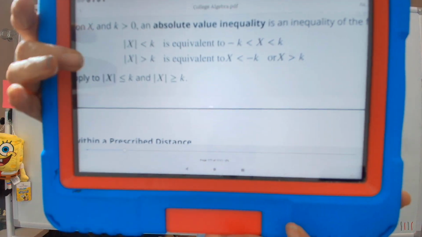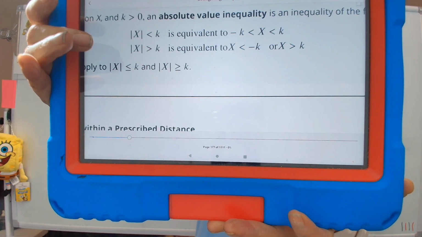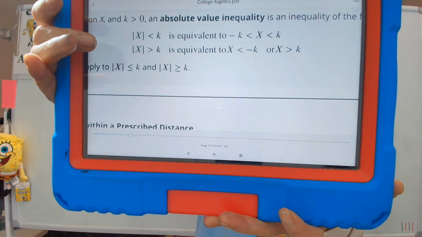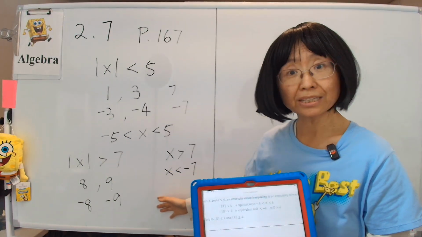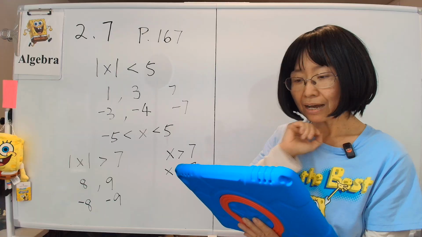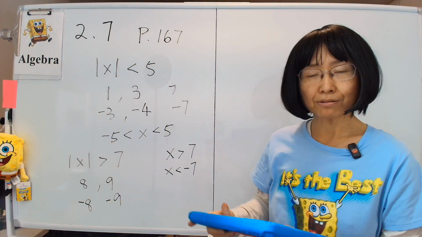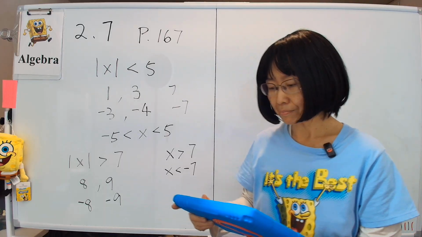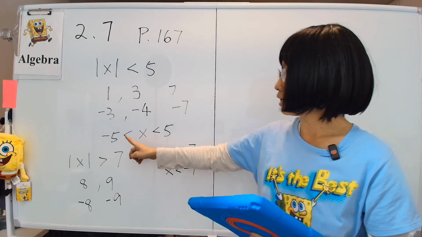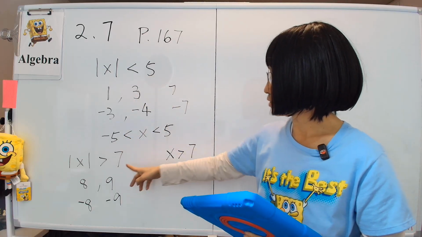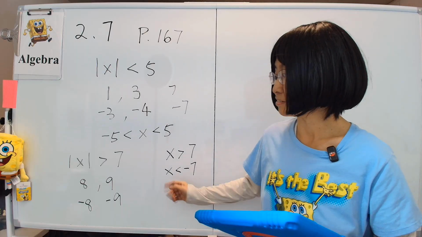That is, for an absolute value to be bigger than a number, x has to be either less than the negative number or bigger than the positive number. So both sides will work because of this situation. Now that we know that, you have to remember this. In general, the absolute value less than a positive number is the same as saying it's in between. If it's less than, that means it's in between those two numbers. And if it's bigger than, then it's either on one side or on the other side. There's no middle ground here.